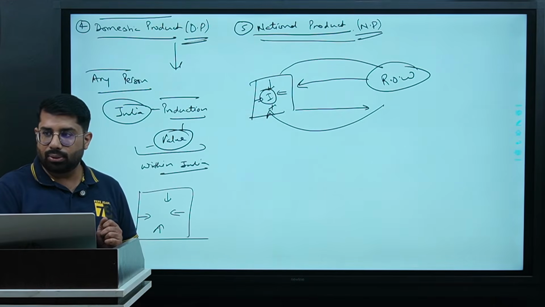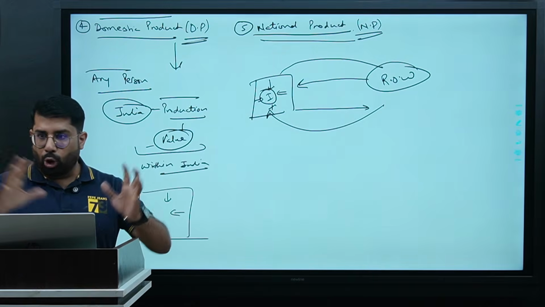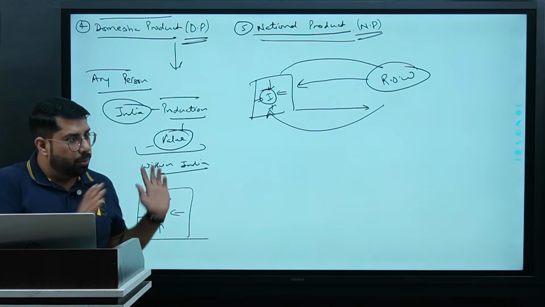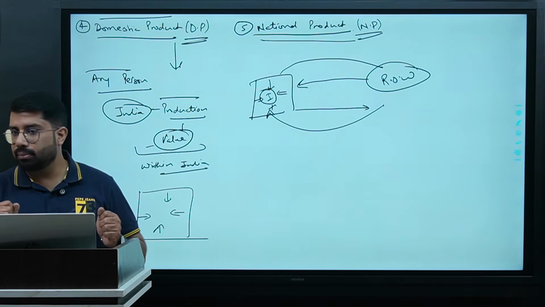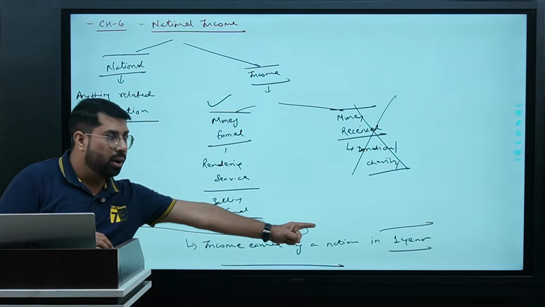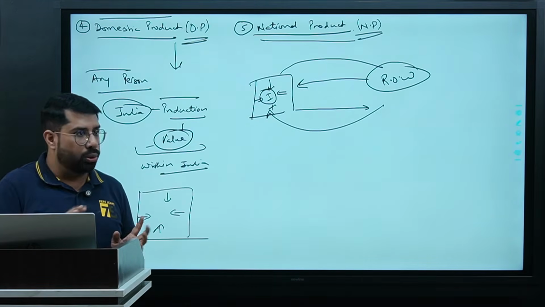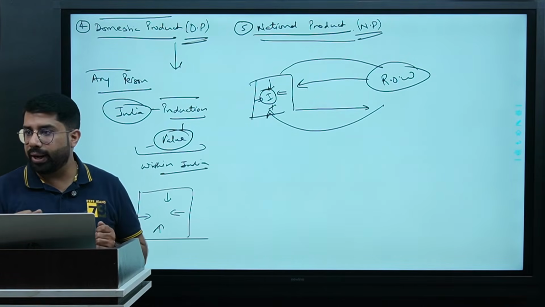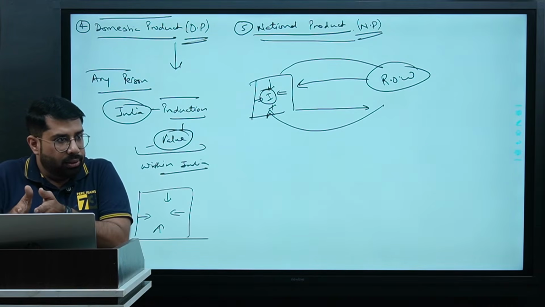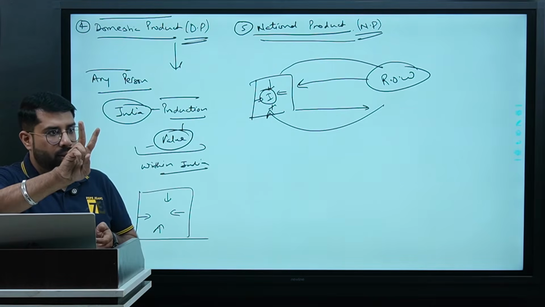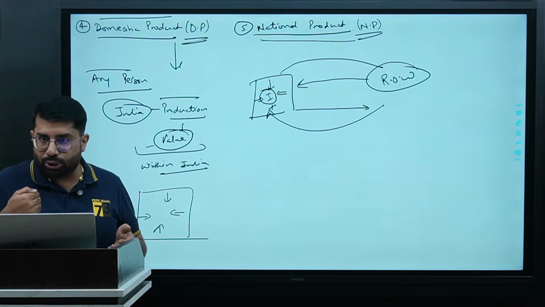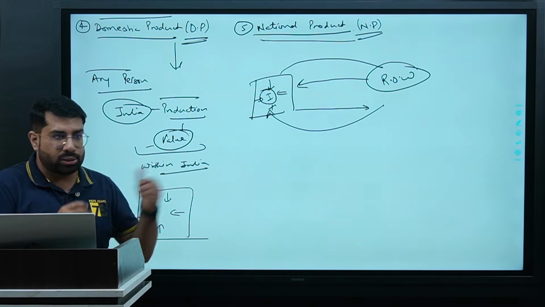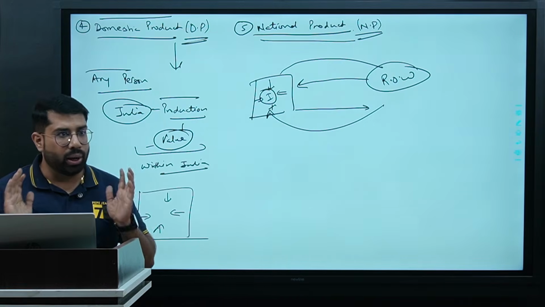What is domestic product? Value of total products which are produced within India. That will be domestic product. Achha, in how much time? I told you whatever we are doing will be for 1 year. So if you are calculating DP also, that will be for 1 year only. What is NP? National product. How do we calculate it? With DP, sir, we are adjusting 2 things. What? Inflow of money from the rest of the world and outflow of money to the rest of the world. When you adjust these 2 figures, we will get national product. Do you understand this part?